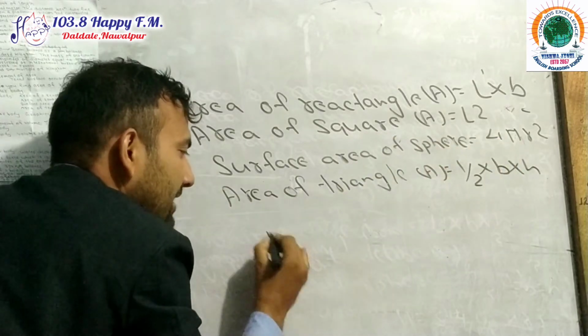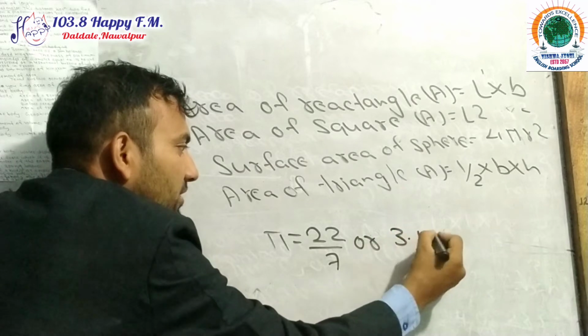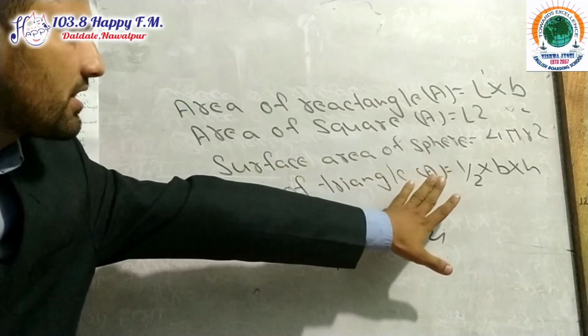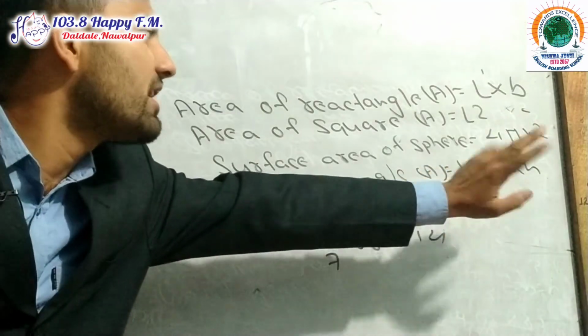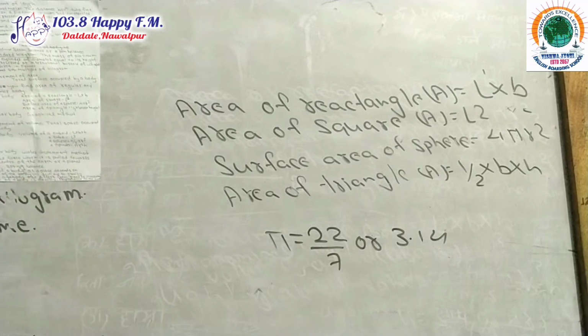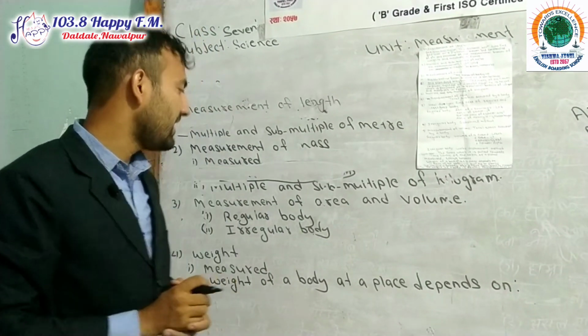Pi value is 22 by 7 or 3.14, which remains constant. Area of a triangle A equals 1 upon 2 into b into h, where b means base and h means height. Using this formula, we can find out the area of a regular object.